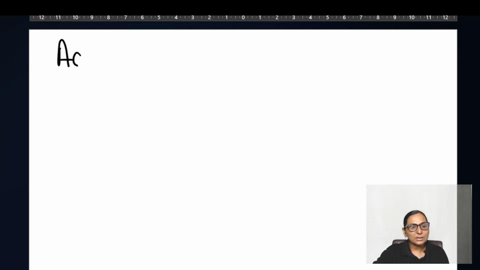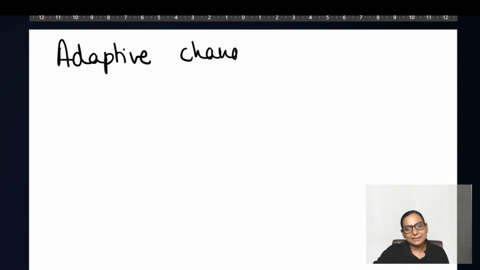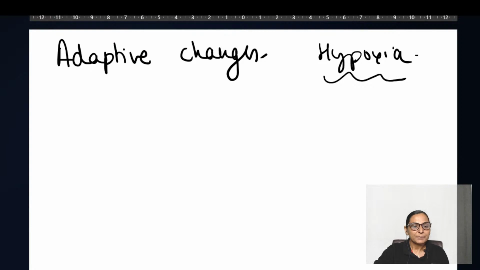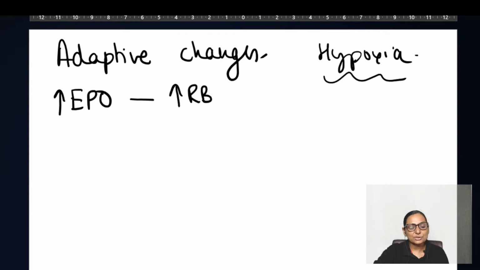And finally, what are the adaptive changes that take place at high altitude? All these adaptive changes are because of hypoxia. So this excess of hypoxia increases the production of erythropoietin from the kidneys, which is going to increase your RBC content.